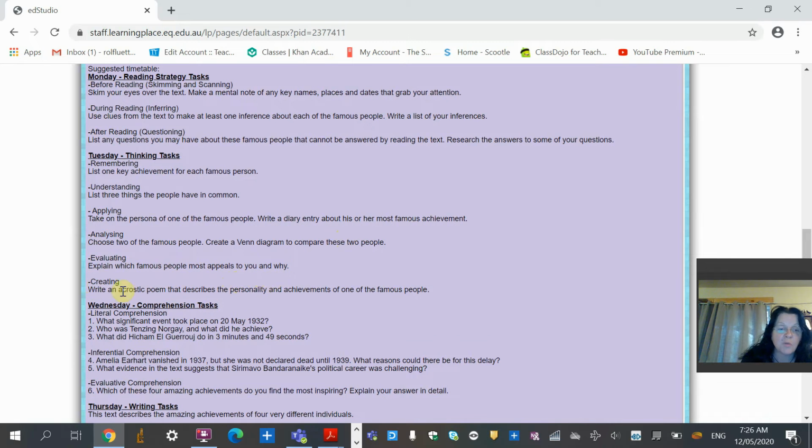Evaluating, explain which famous person most appeals to you and why, and creating, write an acrostic poem that describes the personalities and achievements of one of the famous people. And don't forget, an acrostic poem is where you have a word and you have it going down the page. So if you had Amelia, going down the page, and A could be amazing, flying around the world. M, marvellous, knew how to fly a plane. So that's an acrostic poem.